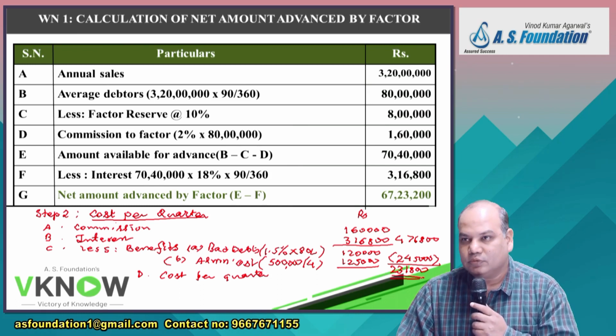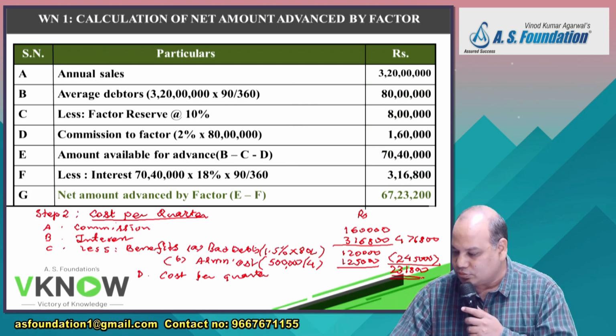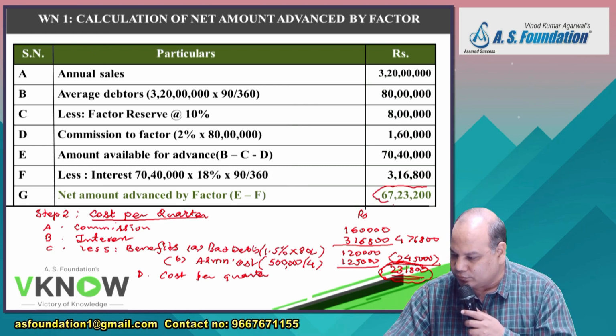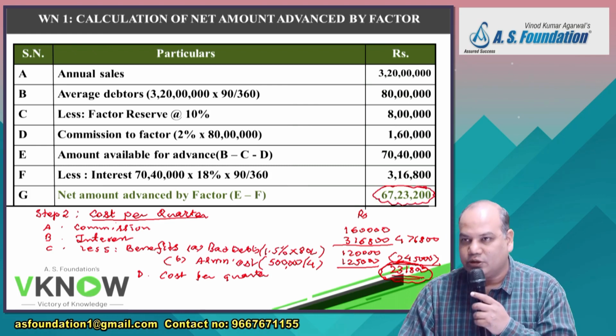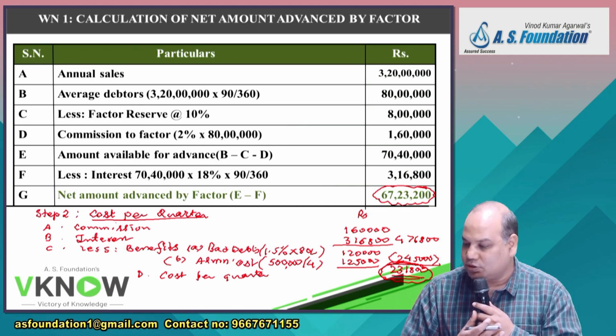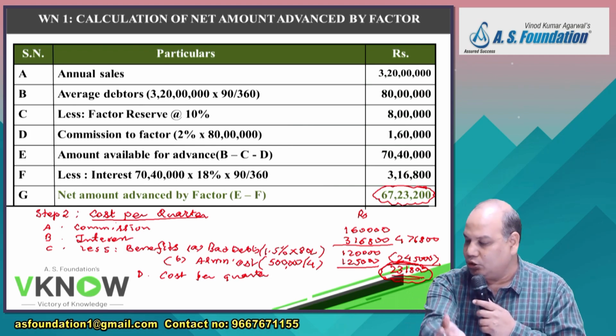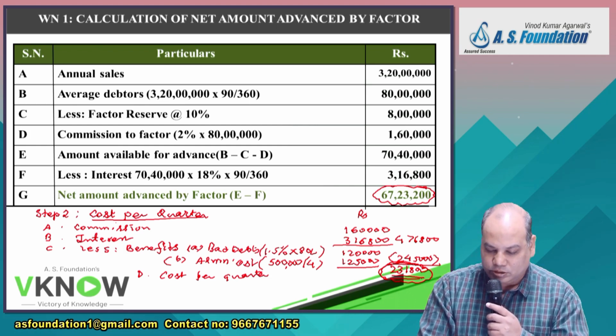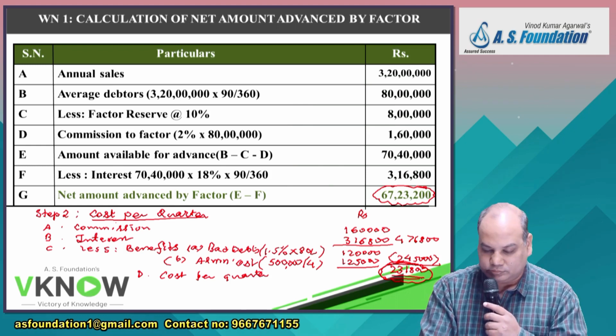2,31,800 is right. It is now like asking a simple question, of course, that you are incurring 2,31,800 on an advance of 67,23,200. Is it right? Simple calculation. You have borrowed from me 67,23,200 and you paid me 2,31,800. What is the rate of return you have paid me for 3 months?